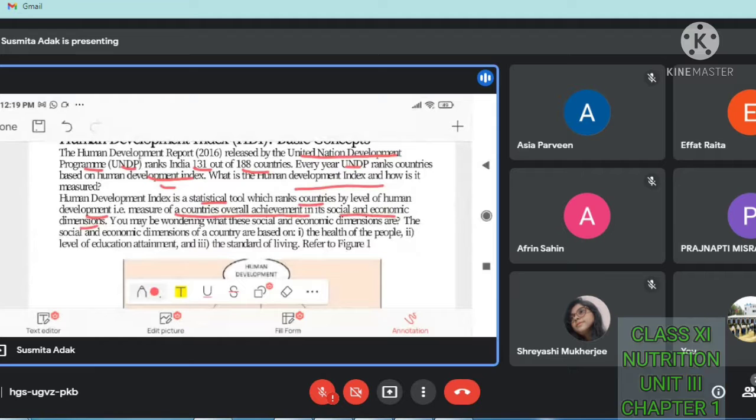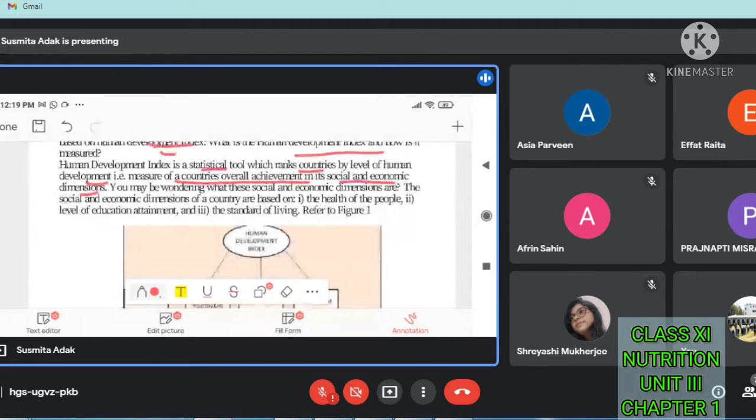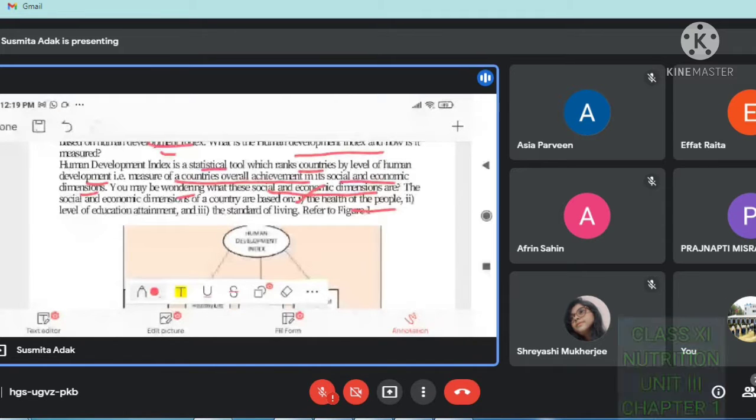Okay, you may be wondering what these social and economic dimensions are. So the social and economic dimension of a country are based on the health of the people, the level of education attainment, and also the standard of living.